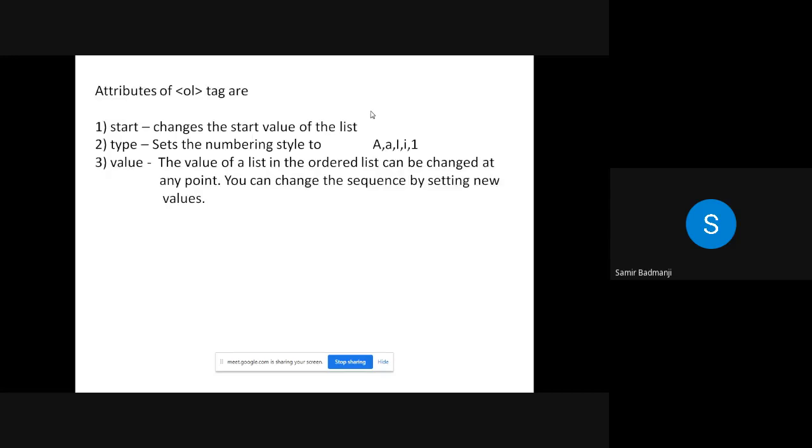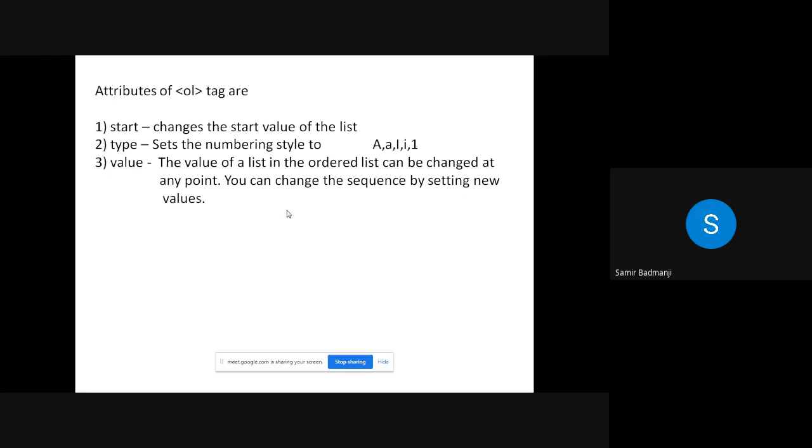So there are 3 attributes of the OL tag. One is start, type and value. Now what do you mean by start? Suppose you want to start the number from 1. So you have to just write start is equal to 1. If you want to start the numbering from say 10, you have to write start is equal to 10. It will start from 10 and each list item will be incremented by 1.